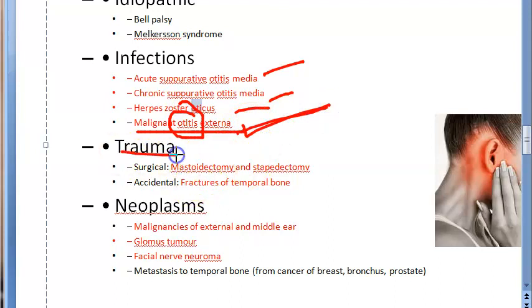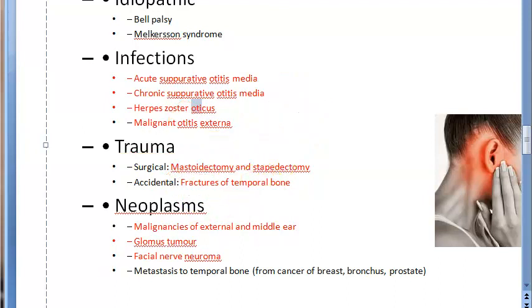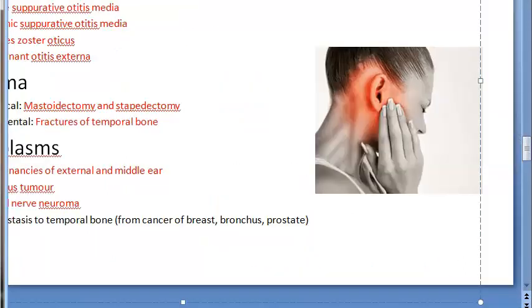Then trauma. Some surgery you did on the ear and you caused facial nerve paralysis. What surgery? Mastoidectomy, stapedectomy. So you try to remove the stapes bone. Stapedectomy, mastoidectomy, you try to remove the mastoid air cells and you caused facial nerve paralysis. Fractures of temporal bone. So can fractures of temporal bone lead to paralysis of the facial nerve? Fractures of temporal bone can lead to tympanic membrane perforation also. Anyways, this, if you want, you can keep as an otological cause or not. Then neoplasms. Let's look at the neoplasms.